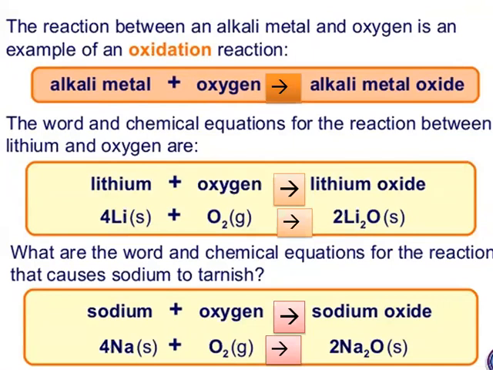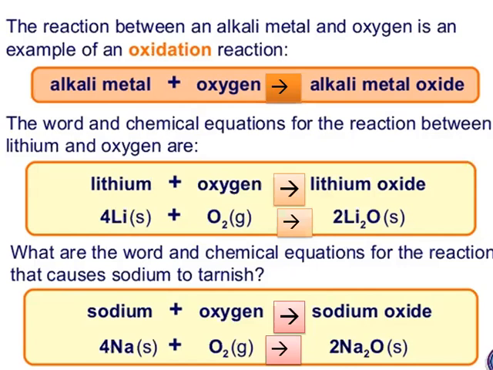First, lithium. Lithium reacts with oxygen and produces lithium oxide. Sodium reacts with oxygen producing sodium oxide. The reactions of lithium and sodium occur at room temperature to form the corresponding oxides.